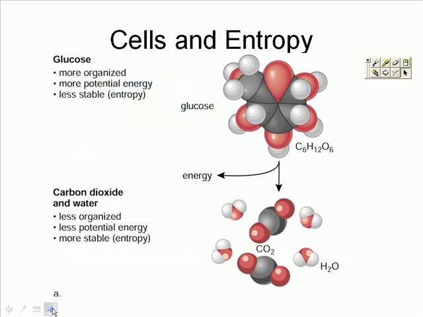You can see an example on page 103 where we have our very organized glucose molecule. It has a lot of stored potential energy, but it's not very stable. It would not take very much to disrupt this glucose molecule. When we break this down into carbon dioxide and water, well, now we're not as organized and we don't have as much potential any longer. However, we've achieved more entropy, more stability, because we have broken it into smaller parts.